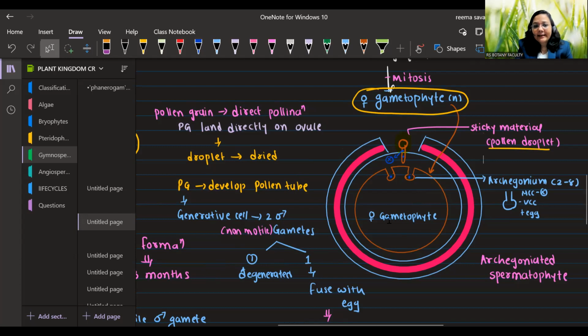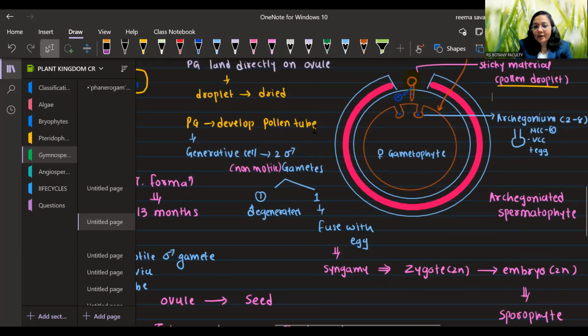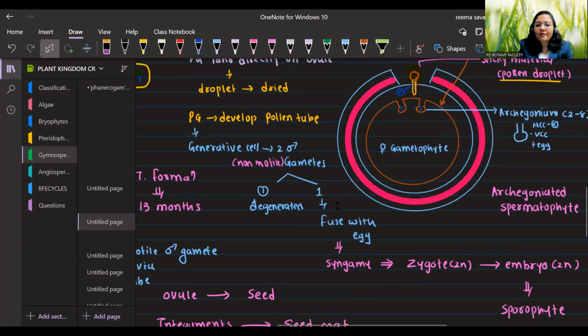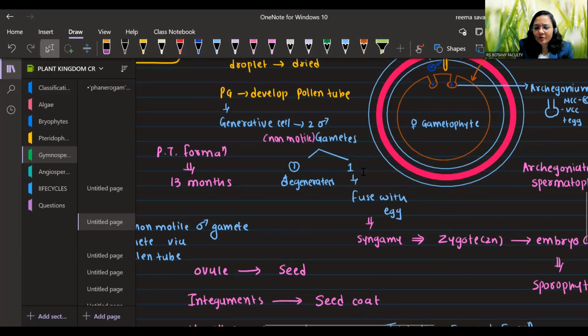Pollen grain lands directly, so this is direct pollination, and after that the droplet will dry and the pollen grain develops the pollen tube. So this is development of pollen tube, but this is a very slow process. It will require 13 months to form the pollen tube, right? And the generative cell will give two male gametes. Here also the generative cell will divide by mitosis. It will form two male gametes, and these male gametes of gymnosperms and angiosperms are non-motile.